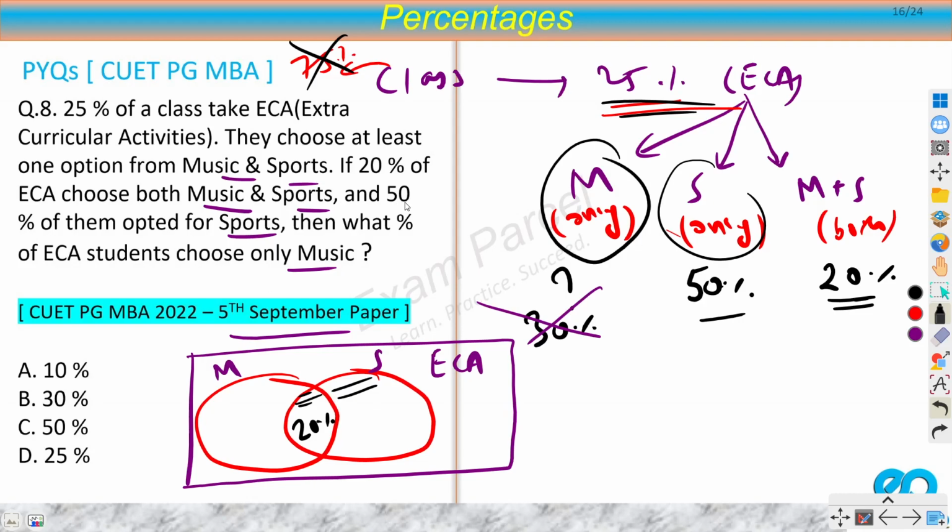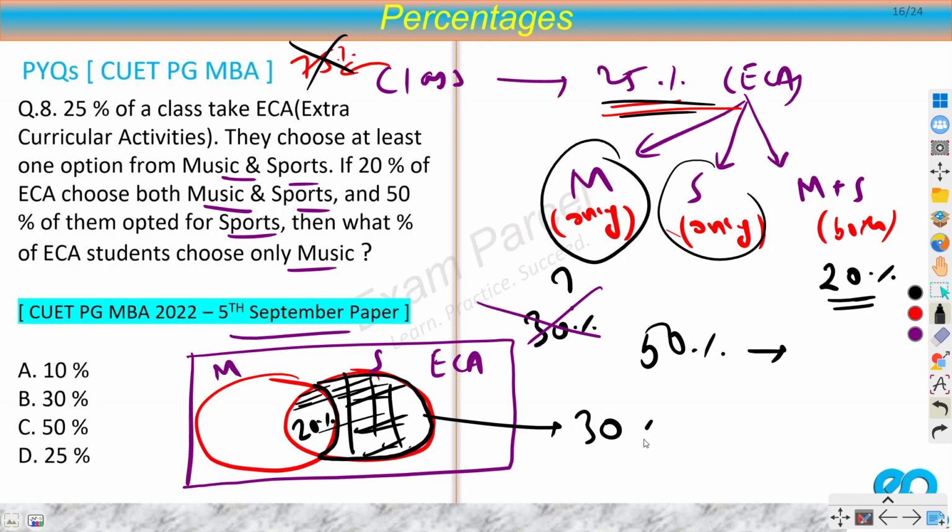Okay, wait one second. 50% of them opted for sports. No, this is not sports only. One correction is there. This is not sports only, okay? There is 50% that take sports, so they could take either sports or both. So 50% is this whole one. So obviously this portion, other than this portion, will be 30%, right? Because sports is taken by 50% in total and 20% is common in both. So obviously this would be 30%.